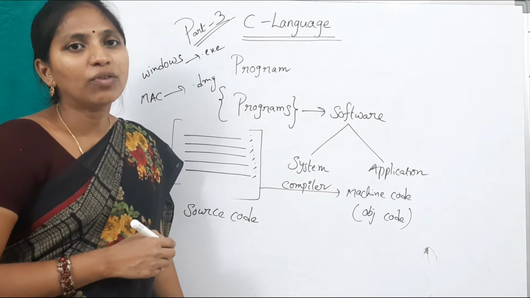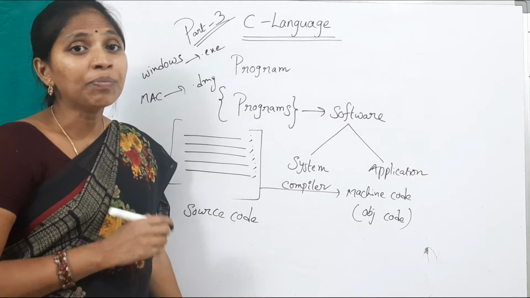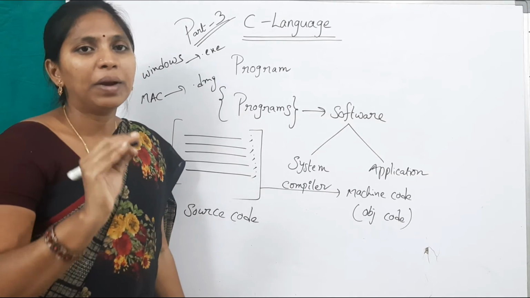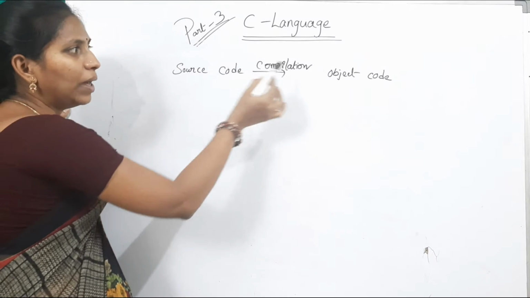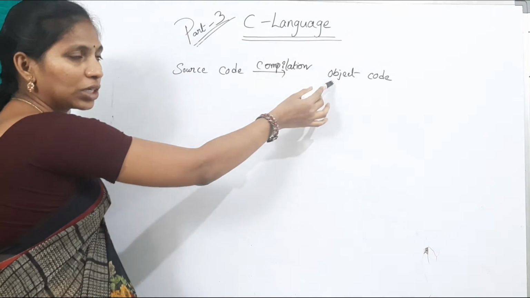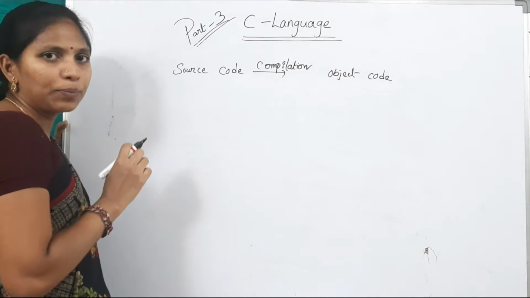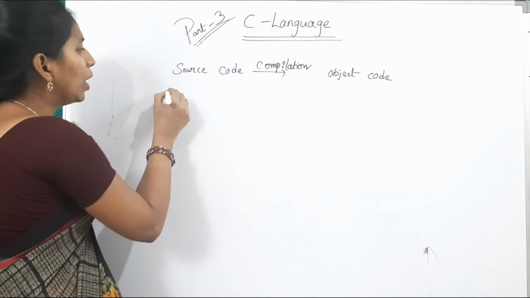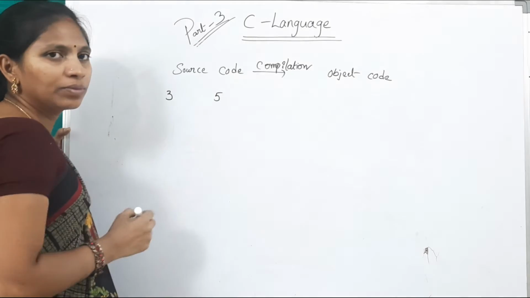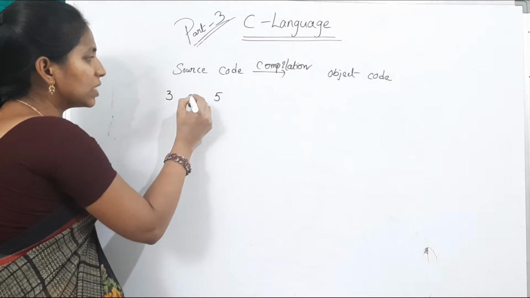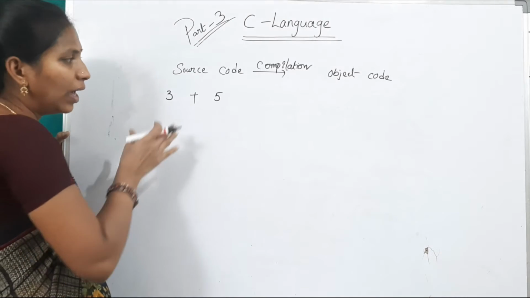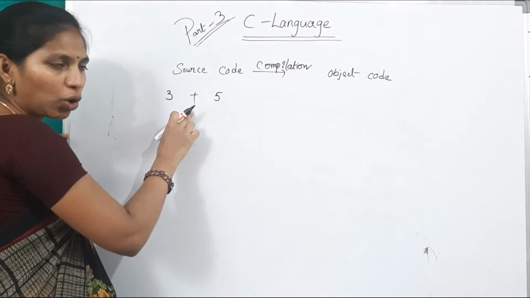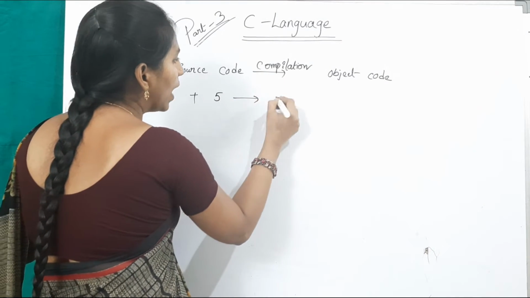That is nothing but platform dependency. System dependent. So, C compiler is system dependent. Source code will be converted in the form of what? Object code. Here, suppose there is a program, addition of two numbers. I want to add two numbers. One is 3 and the other one is 5. In between these two numbers, what is the symbol? Plus. 3 plus 5.